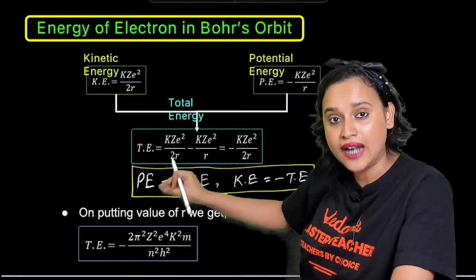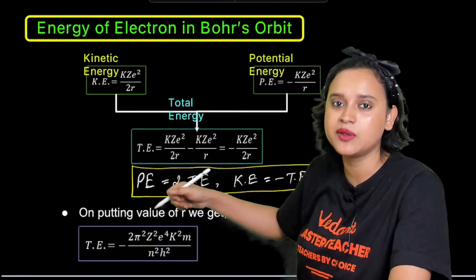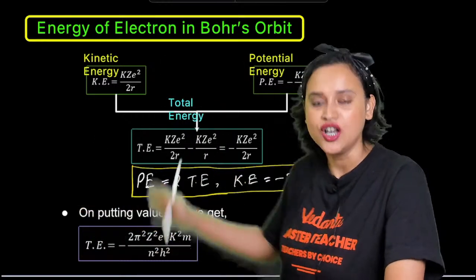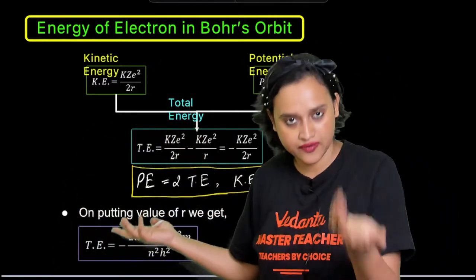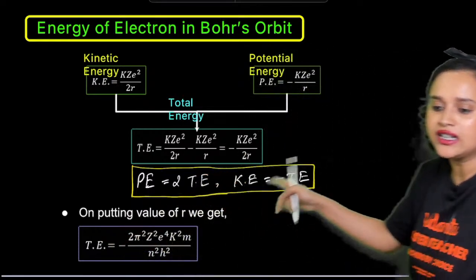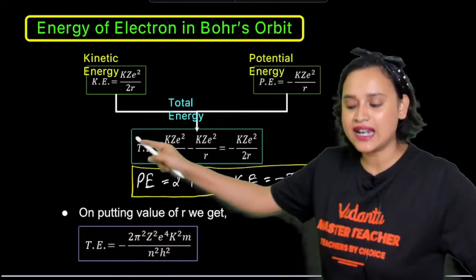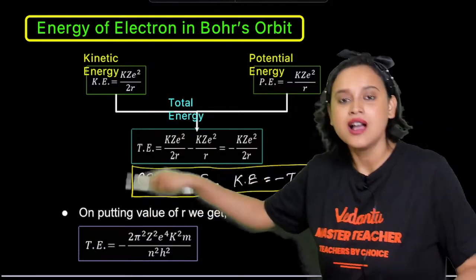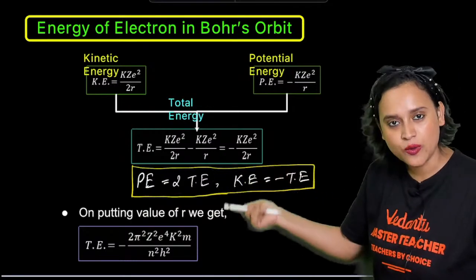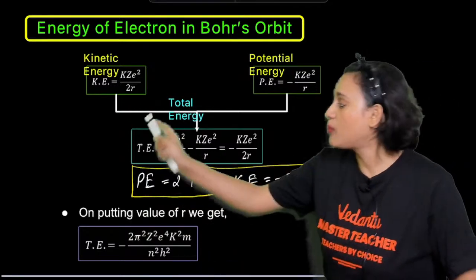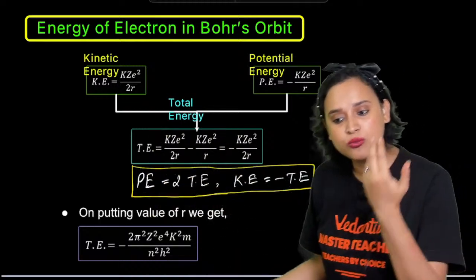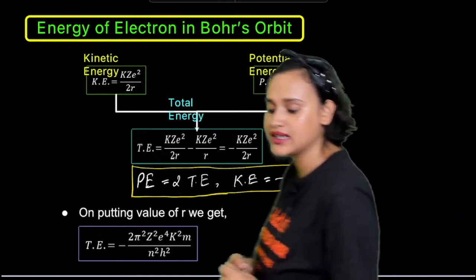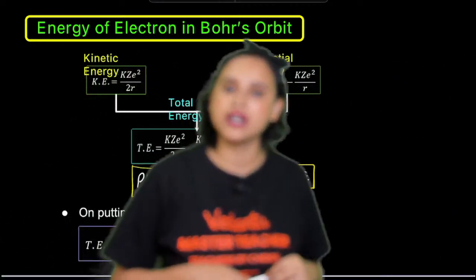So together, if you add them, you will get the total energy, and the total energy will be what, guys? Half minus 1 will be what? Minus half, isn't it? Look at the terms, everybody. kZe square divided by 2R, that means half, 1 by 2, minus kZe square divided by R, that means it is 1. So minus half minus 1 will give you minus half only. So the total energy becomes minus half, that is minus kZe square divided by R.